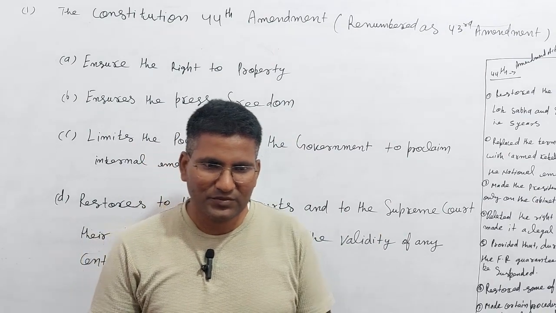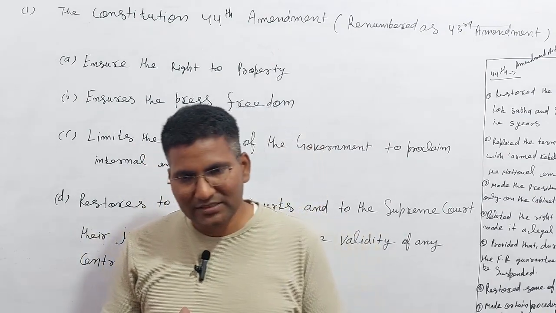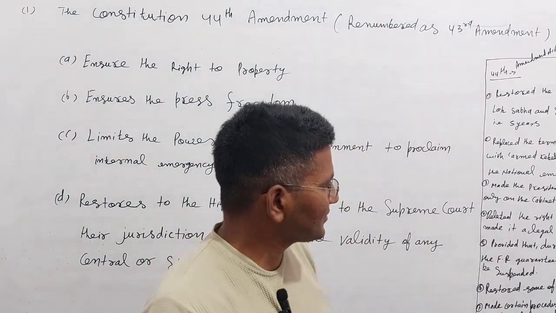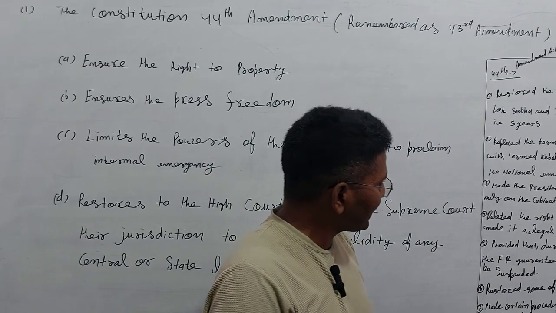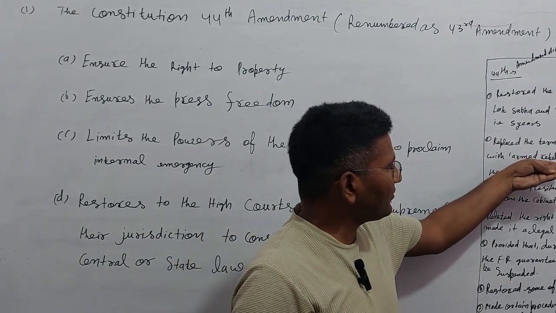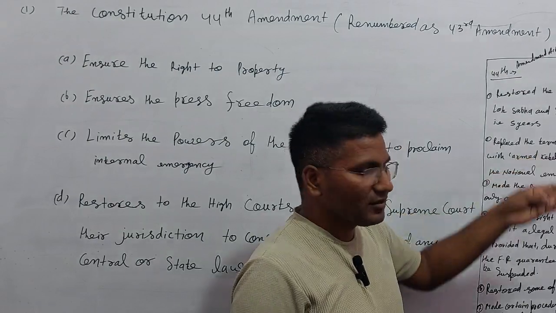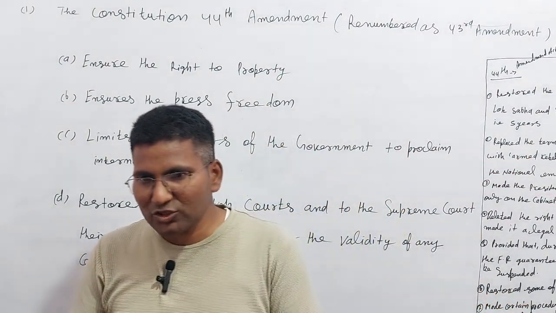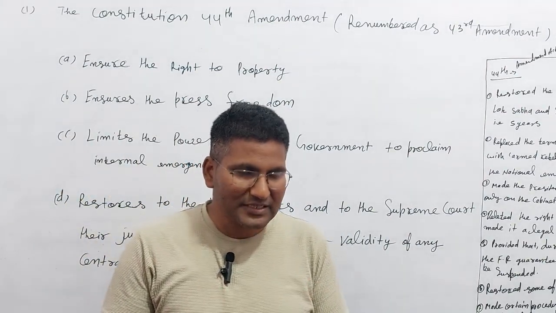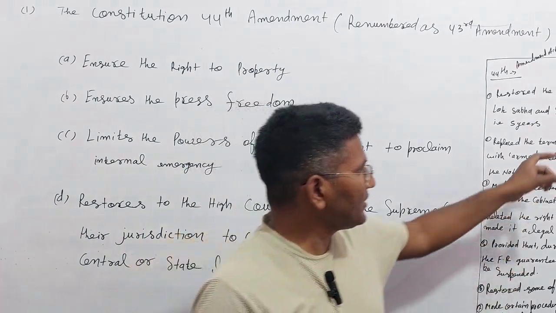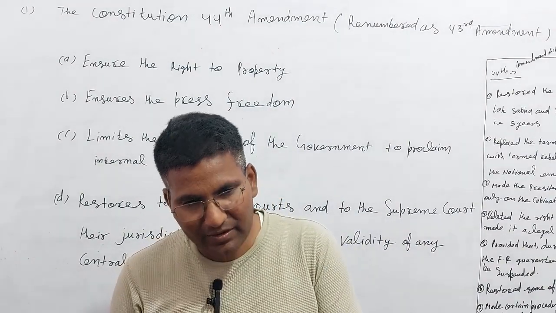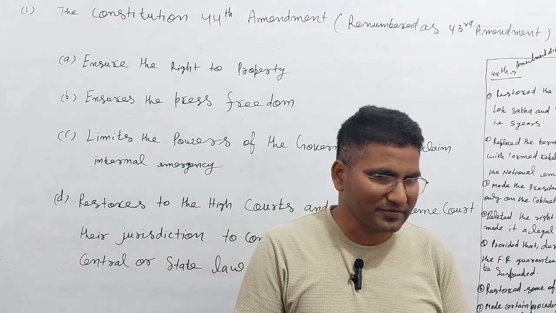So the Janata Party government, the Morarji Desai government, by the 44th Amendment made armed rebellion the basis of the emergency in place of internal disturbance.